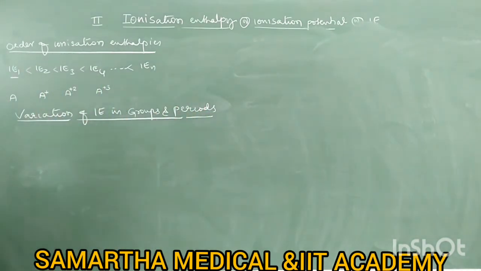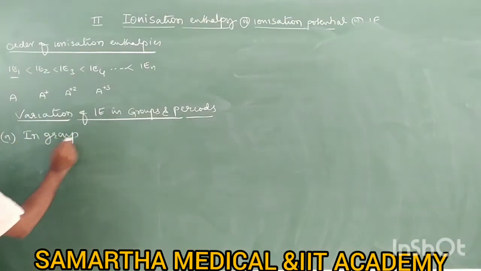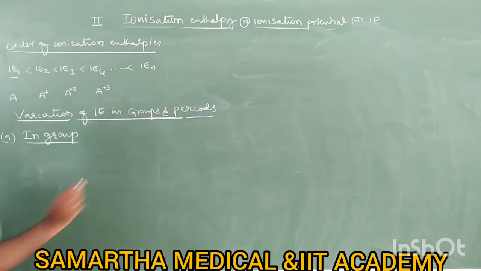Let us study first in a group. So what happens to ionization enthalpy in a group?